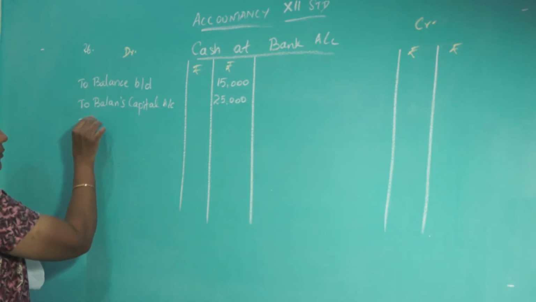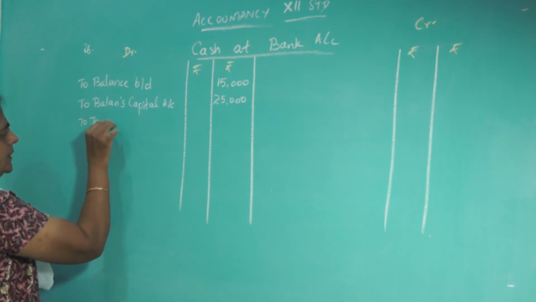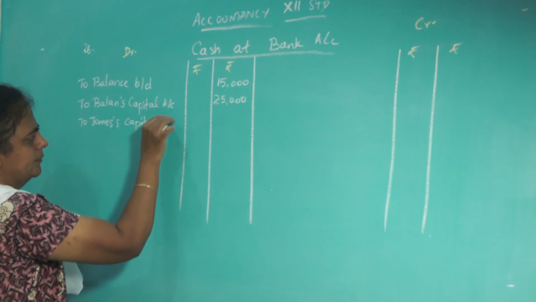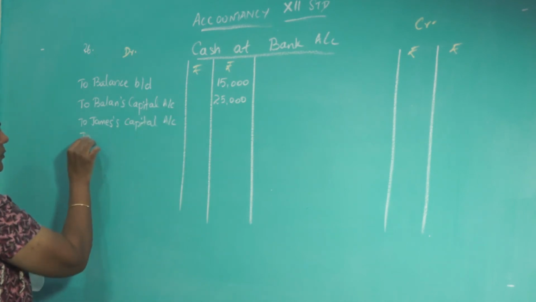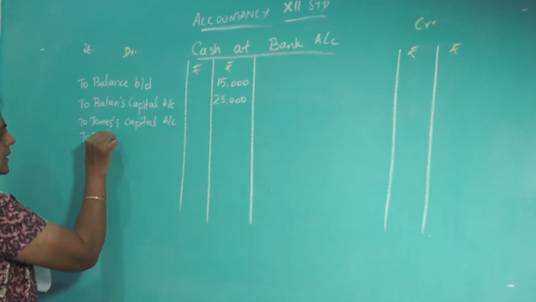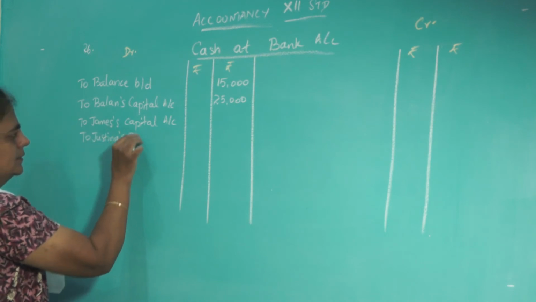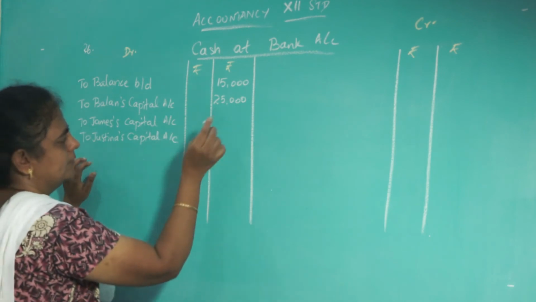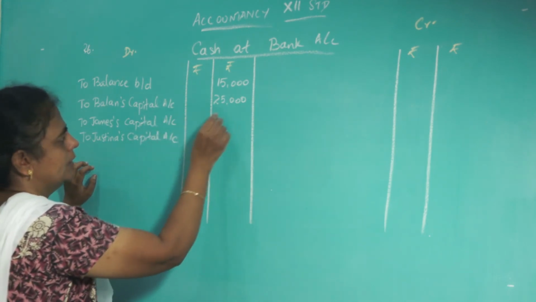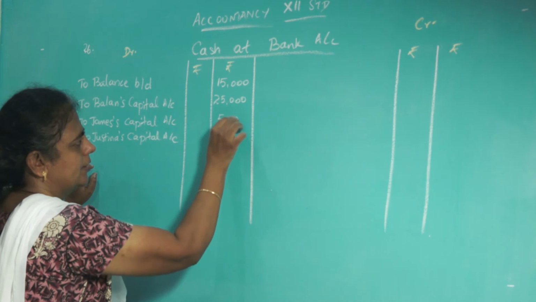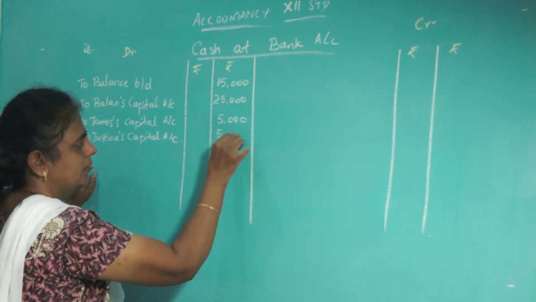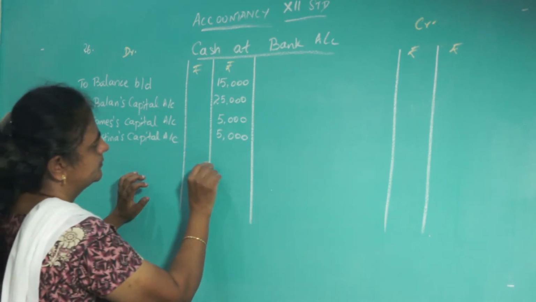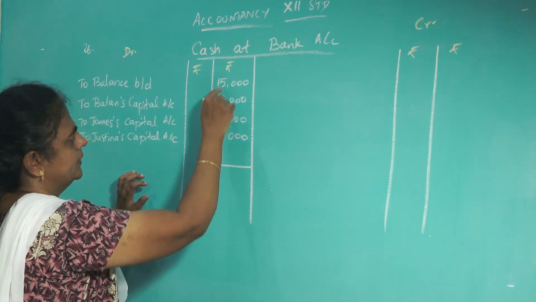So that you have to write, to James capital account, to Justina's capital account. 10,000 rupees he is bringing. They both are equal partners, so half, already we transferred it in the capital account. That's all. So now put the total here. 25, 35, 50.